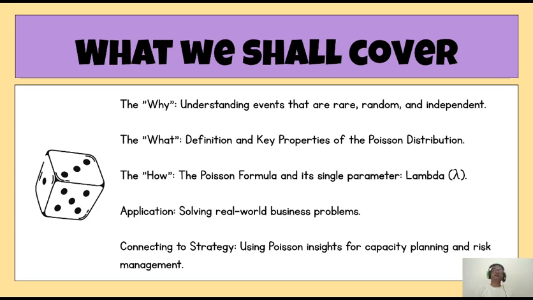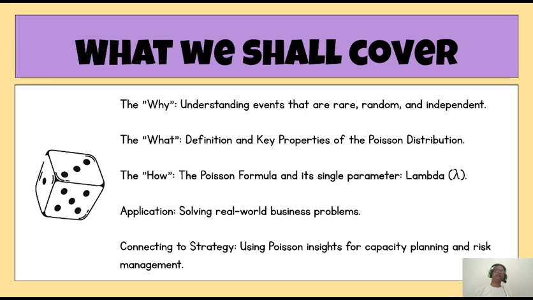What shall we cover in this presentation? That is the first agenda. We will first try to understand what rare events are and how rare events become necessary in random experiments. Then we will understand the Poisson distribution: what it is, what the parameters of the Poisson distribution are, and then we will see some real life applications of it.